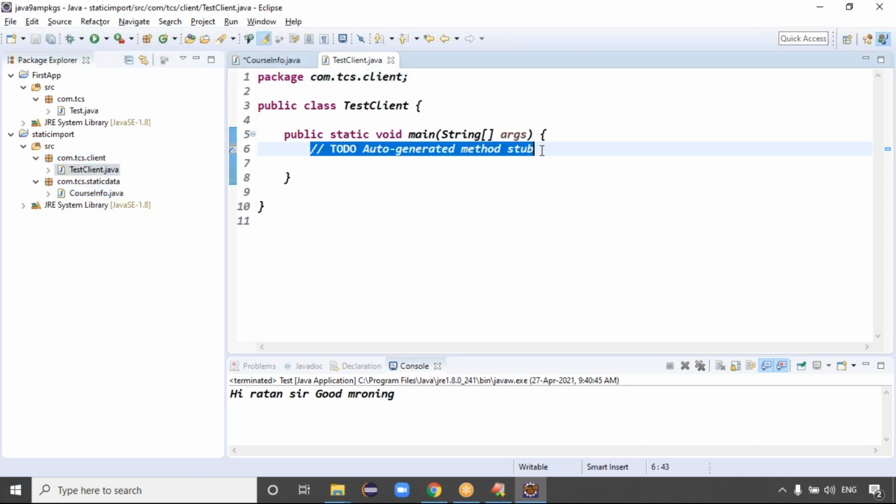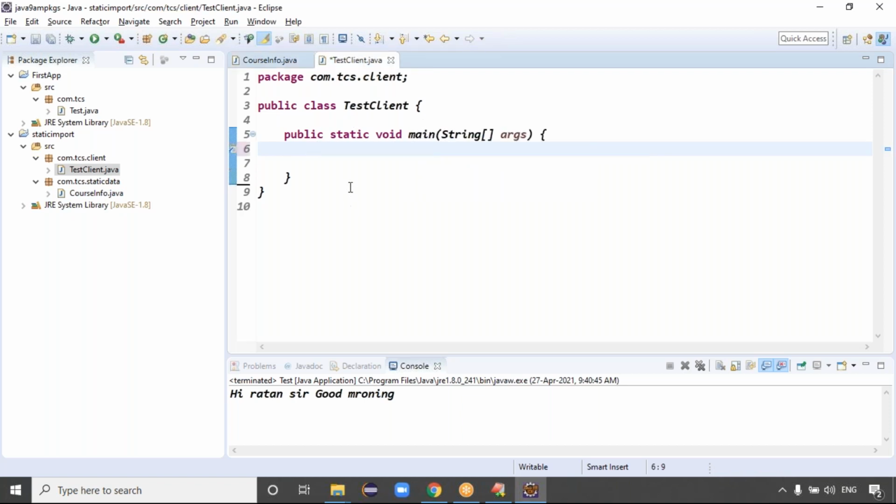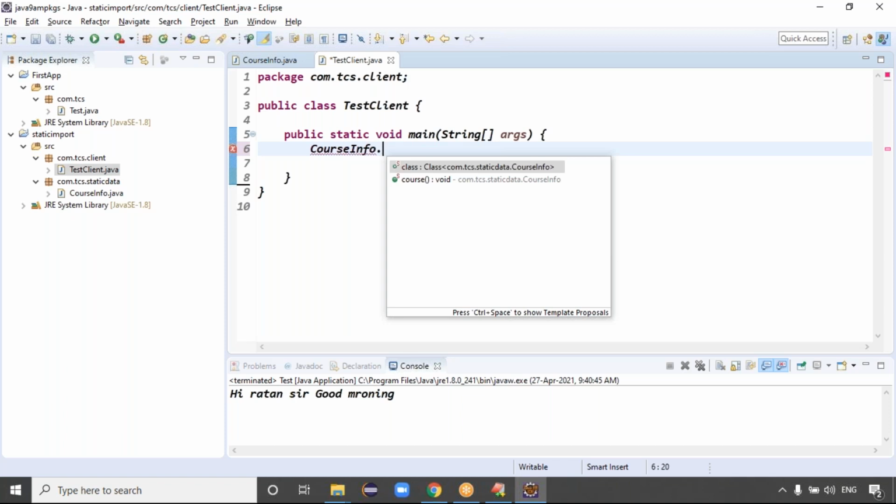In the client code, I want to get the course information. The course information is present in the course info class, right? I need to get the course and fees. To get them, first of all I want to call the course info data, the course name.